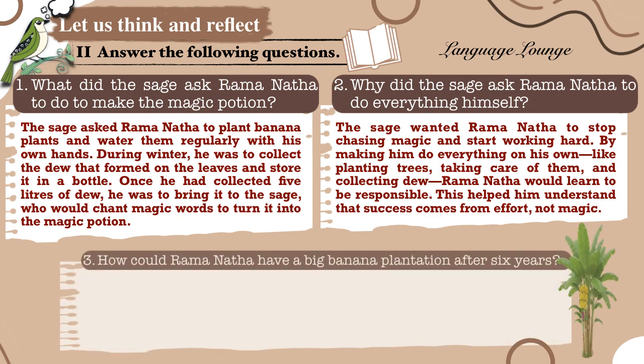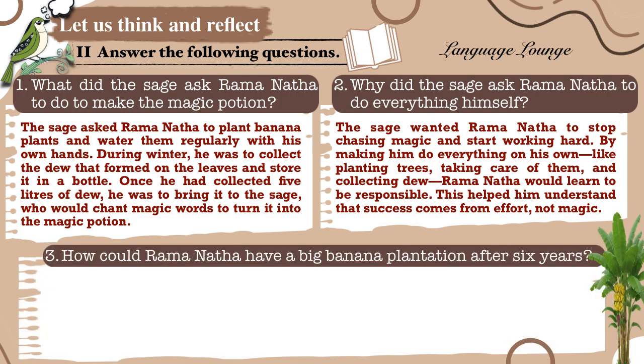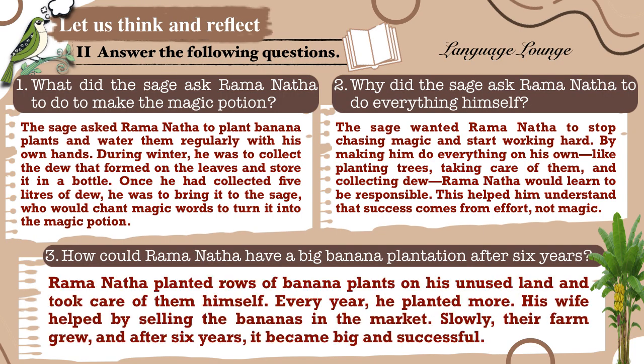Next, question number 3. How could Ramanatha have a big banana plantation after 6 years? Ramanatha planted rows of banana plants on his unused land and took care of them himself. Every year, he planted more. His wife helped by selling the bananas in the market. Slowly, their farm grew, and after 6 years, it became big and successful.